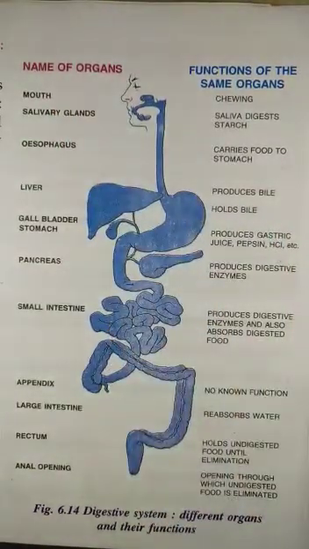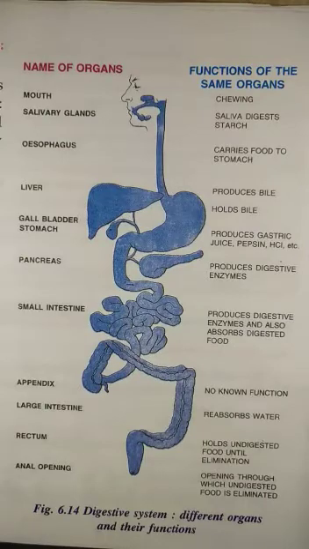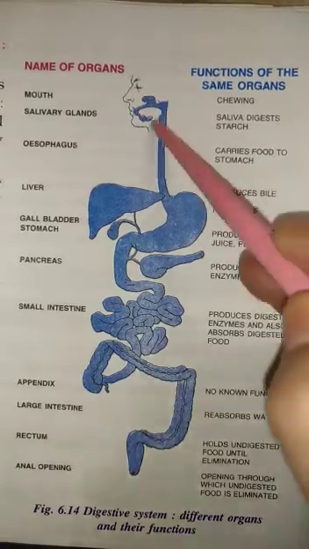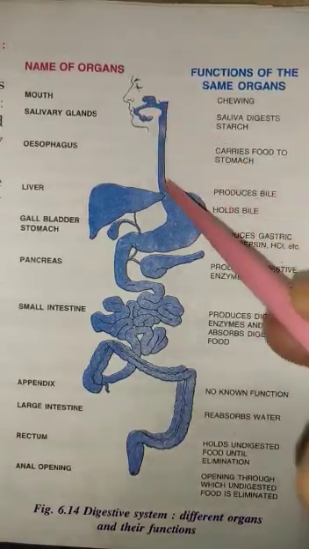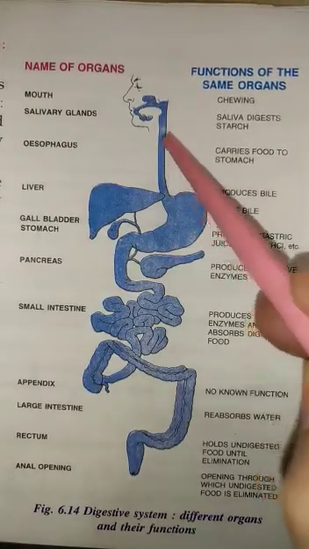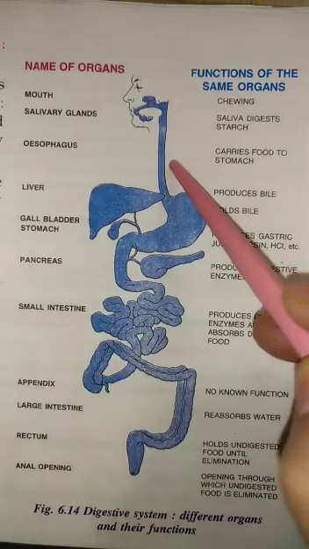The tongue helps to mix the food with saliva and then enables us to swallow it. The food remains in the mouth only for a short period of time. The slightly digested food in the mouth is swallowed and goes down the esophagus. This long tube is the esophagus and it is also known as food pipe.